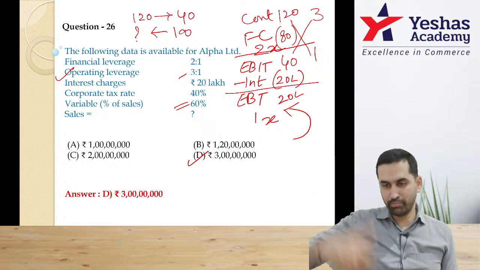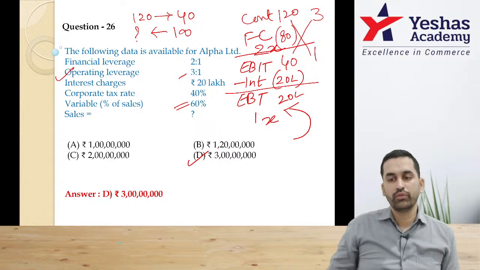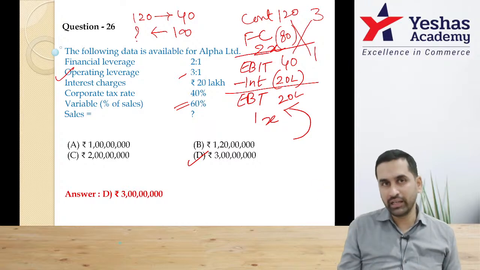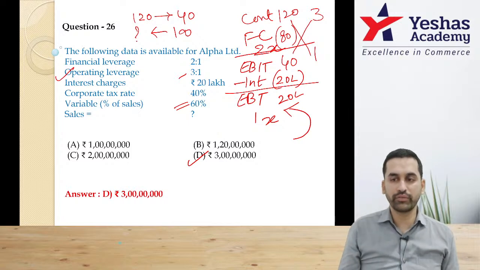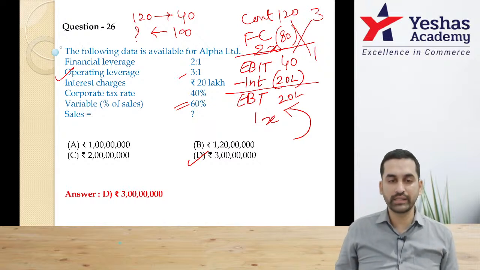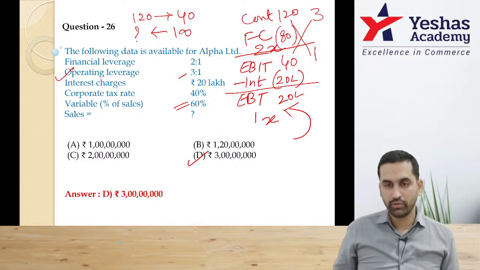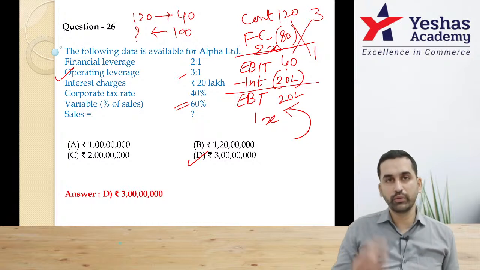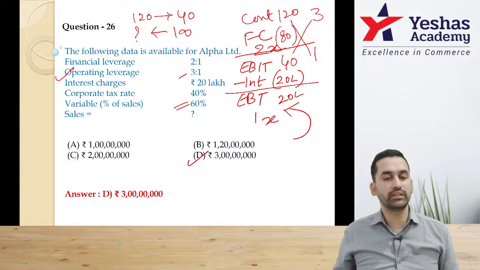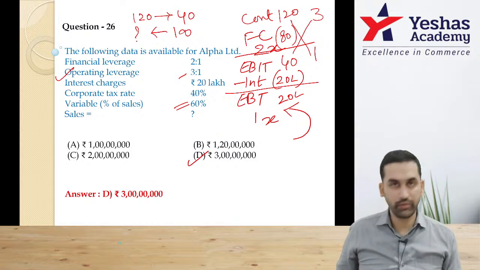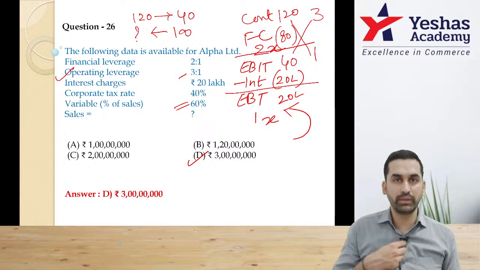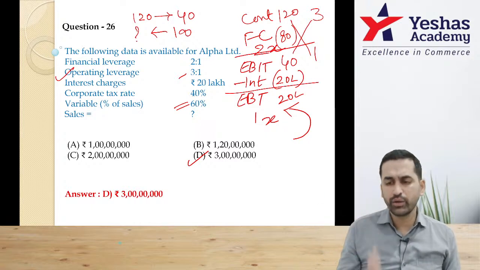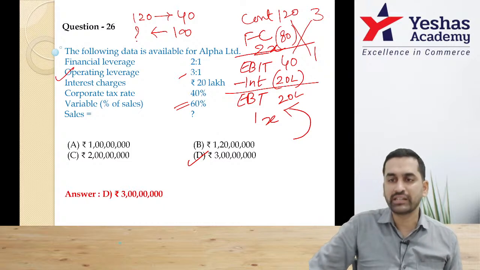Guys, you can do this in many different styles. If you do not get any style, you're not able to get the flow. In the exam, you can substitute the numbers and see. Start from the top, 1 crore sales, take out variable cost 60%, contribution will be 40%. From there, using DOL, put the fixed cost. Then see whether, if you put interest, DFL is matching or not. If not matching, then 1 crore is the wrong answer. If you don't get any style, reverse working, formula method, keeping it as X, you at least substitute all 4 options. That's the easiest way. Can I continue?